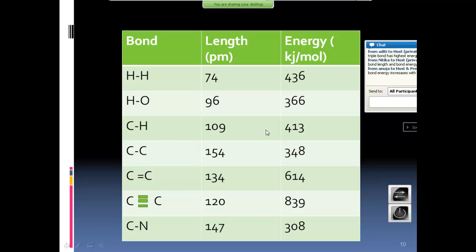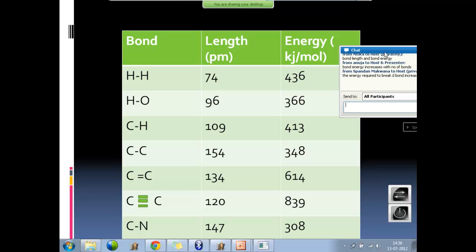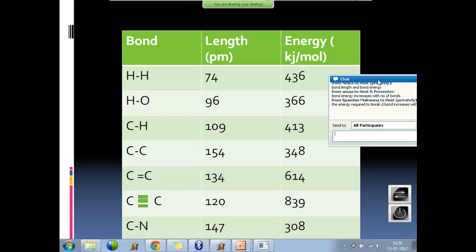So what does it say? See, C double bond C, the shortest bond. Leave out hydrogen and this one. Among carbon bonds, the C triple bond is the shortest one with 120 picometer distance. What does 1 picometer mean? 10 to the power of minus 12. What about minus 15? What is it called? Femto. Okay.